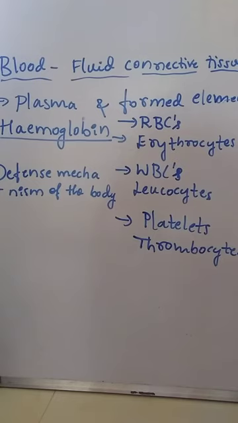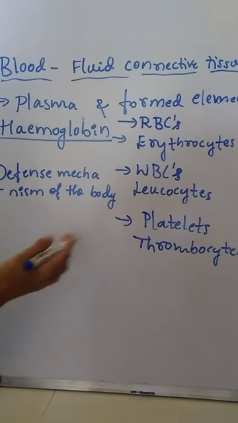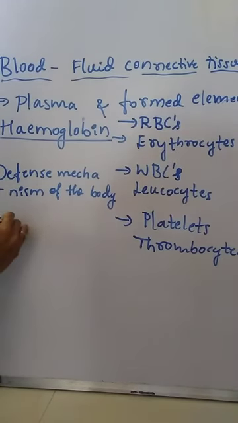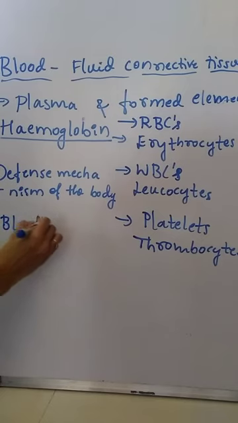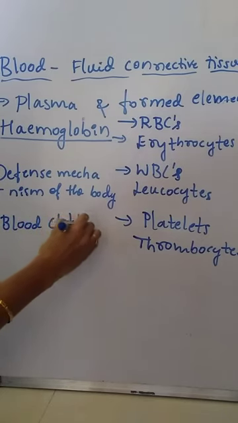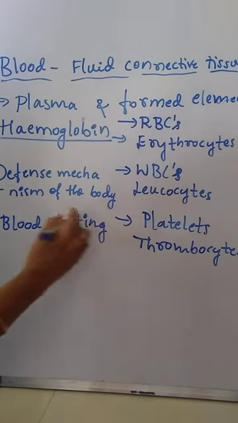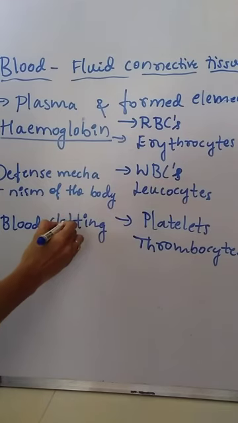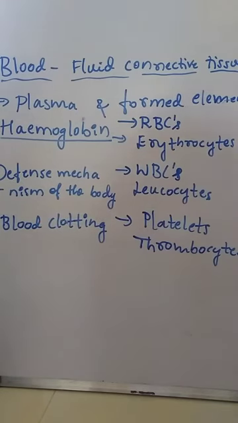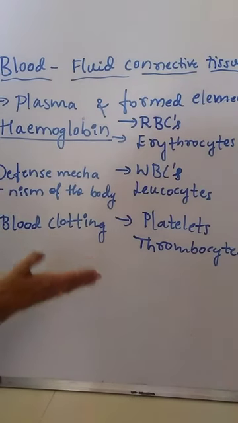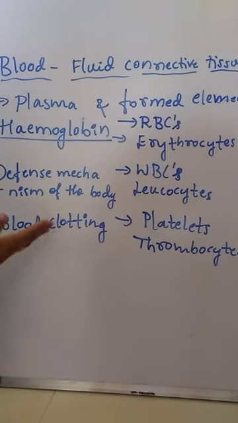Then one more type is platelets or thrombocytes. These are involved in blood clotting. Platelets are essential for clotting of blood, or coagulation of blood.